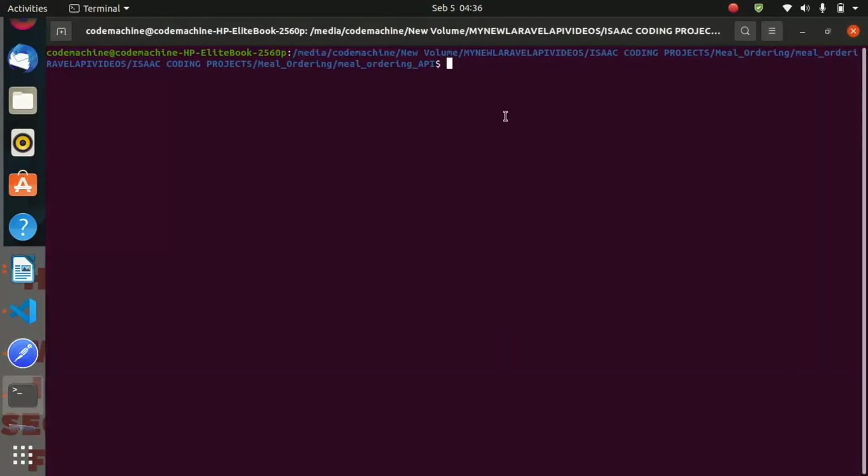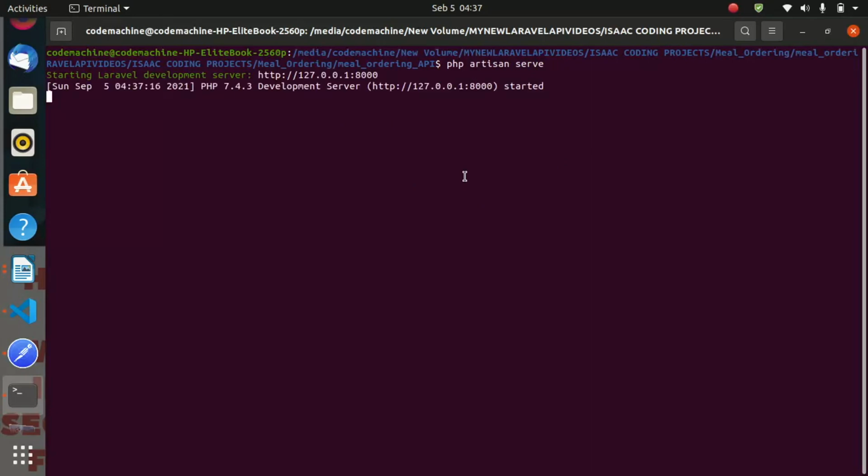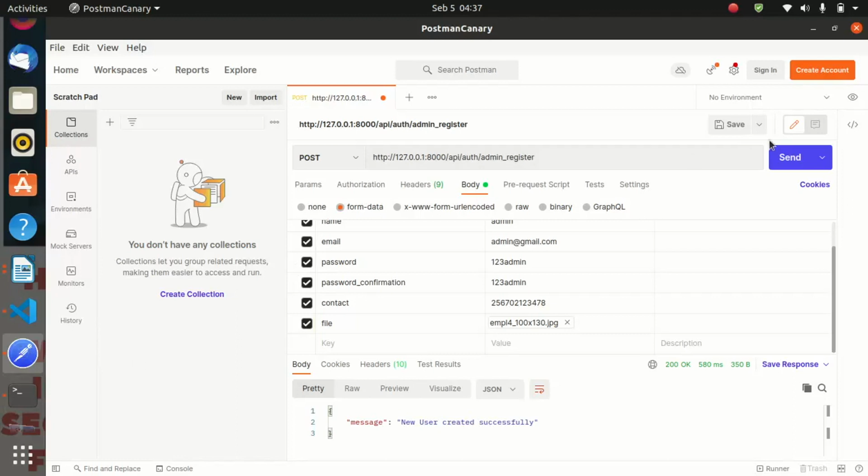and do not forget to start your server. So PHP artisan serve, this is going to start our development server. And our server has started. So now let us go back to Postman and we submit. Let us wait a little bit. Perfect.